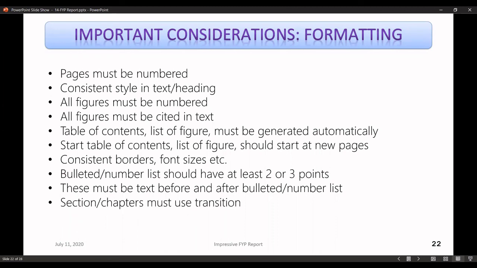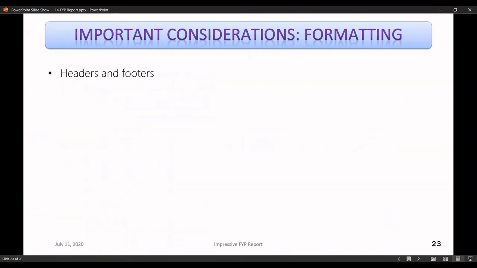The sections or the chapters must use transitions. We did talk about those. And it continues. Of course we have to use headers and footers, and we have to use them very carefully. Sometimes every chapter is a new section, and we may have a section header or footer or both that is applicable to that section only, which means every section or every chapter will have a different header and footer. Footnotes are also possible. If you think something needs a little bit of explanation, then you can add footnotes.